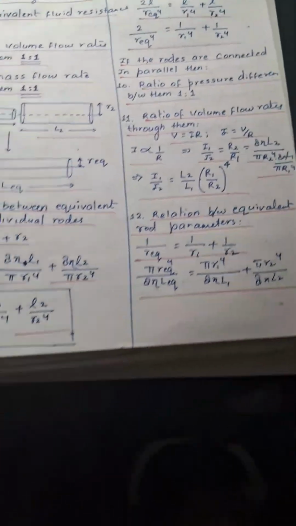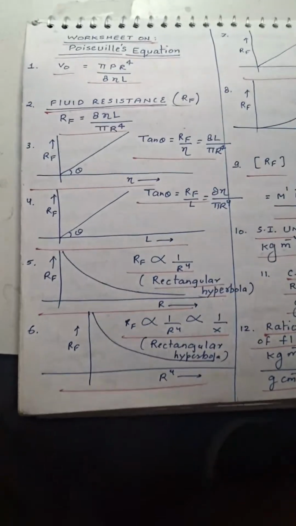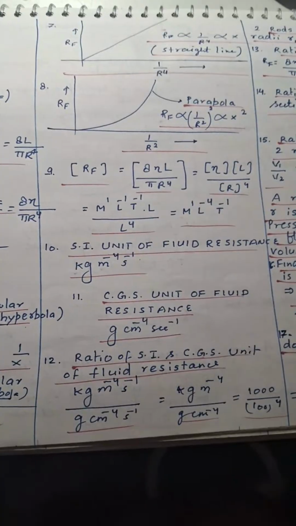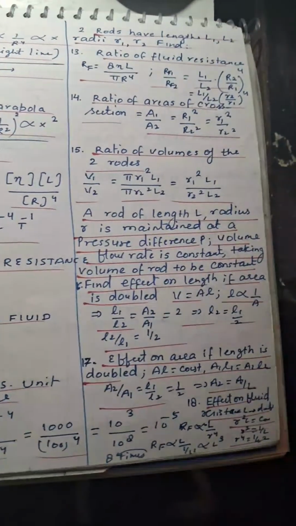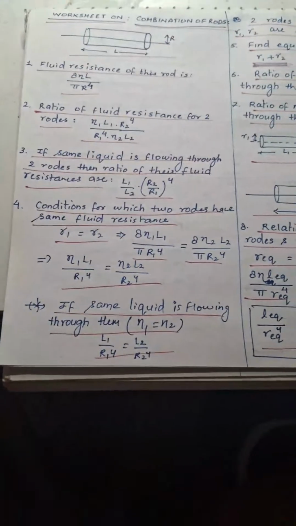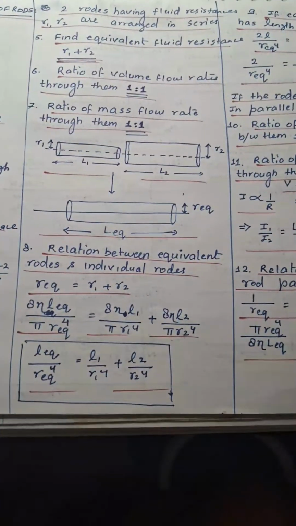Then we have another worksheet on the combination of rods. Another worksheet on Poiseuille's equation, with graph-based questions and various questions. Units, dimensions, CGS, SI units, and calculation of various questions based on them. Then we have another question on combination of rods, with various possible options based on them.